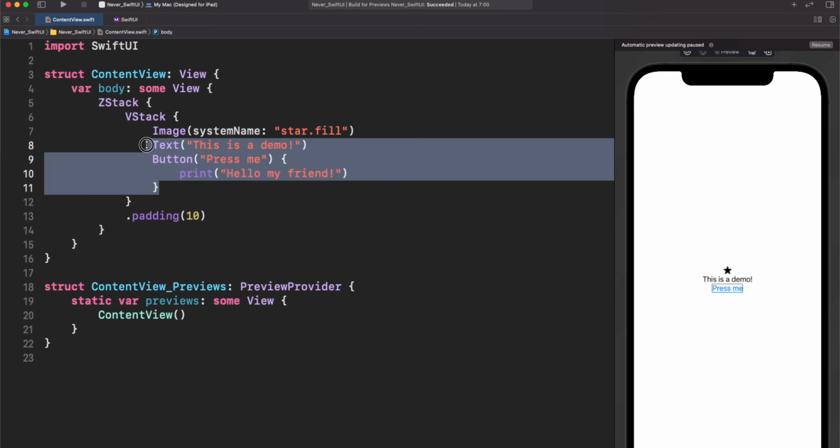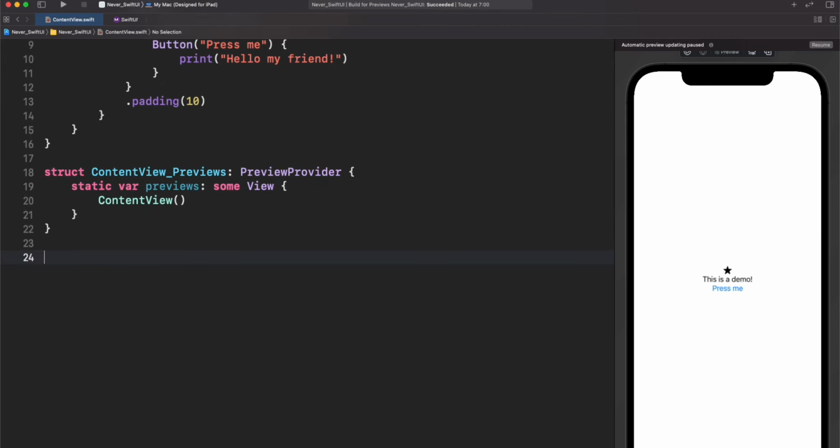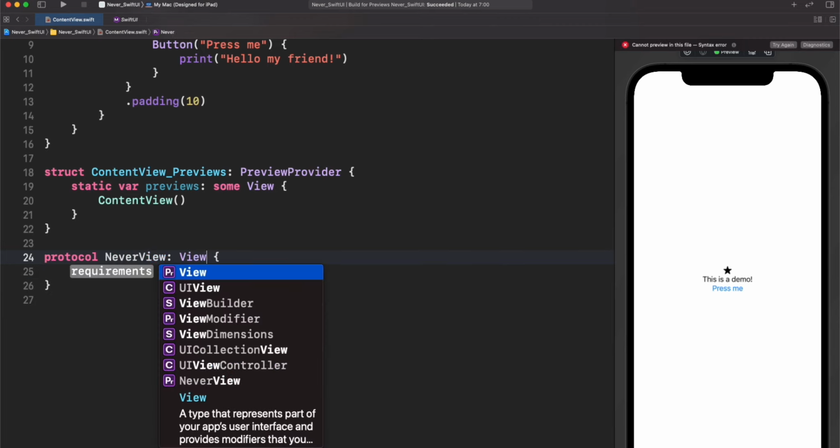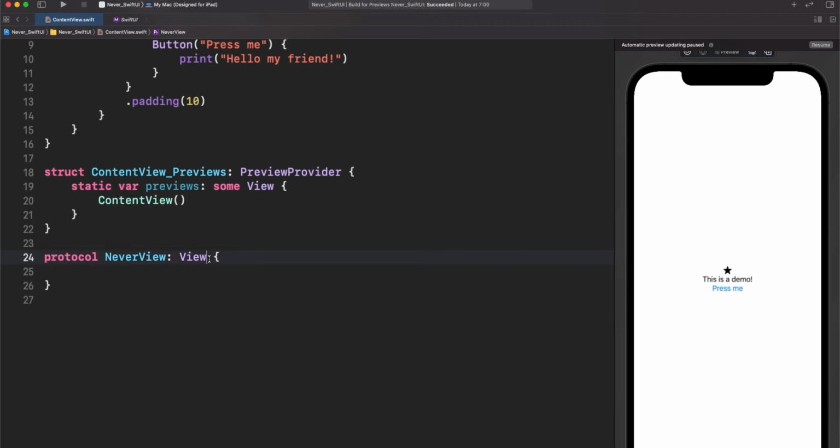In this particular initialization, I think it's providing a default button layout, but internally it's using body in the declaration. You might wonder, hey, but then can I create a primitive view in Swift? Let's find out. Let's create a NeverView that will be a protocol that conforms to the View protocol. And here we will declare that our body is Never.